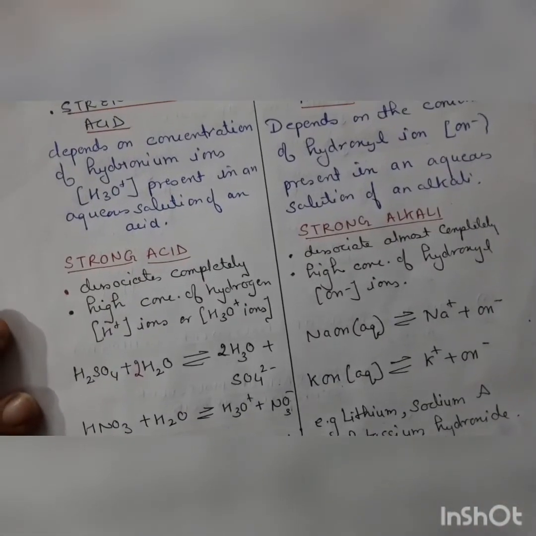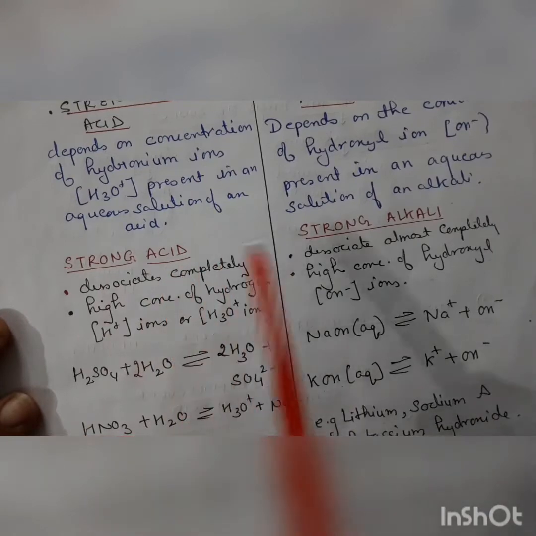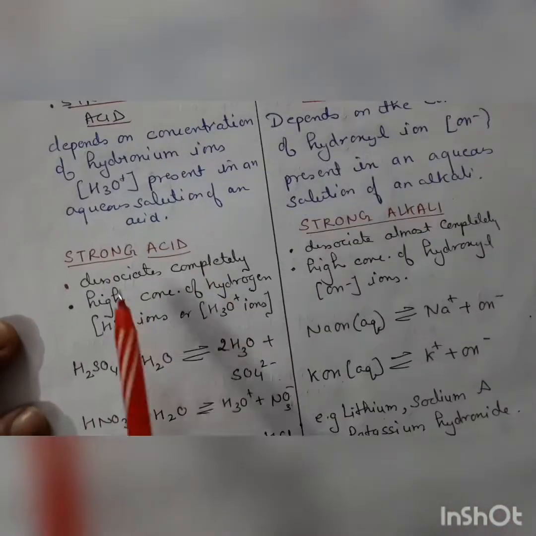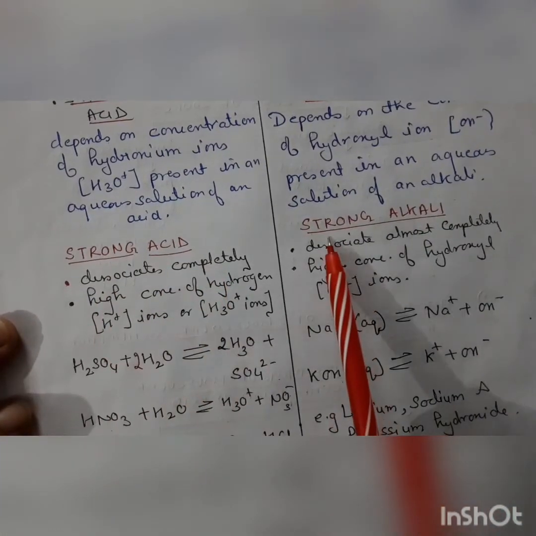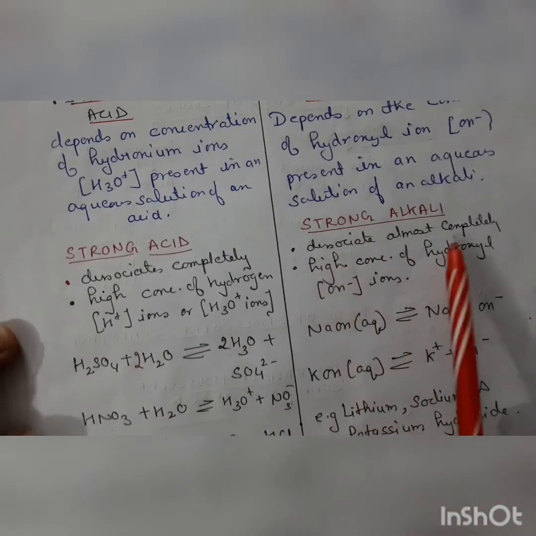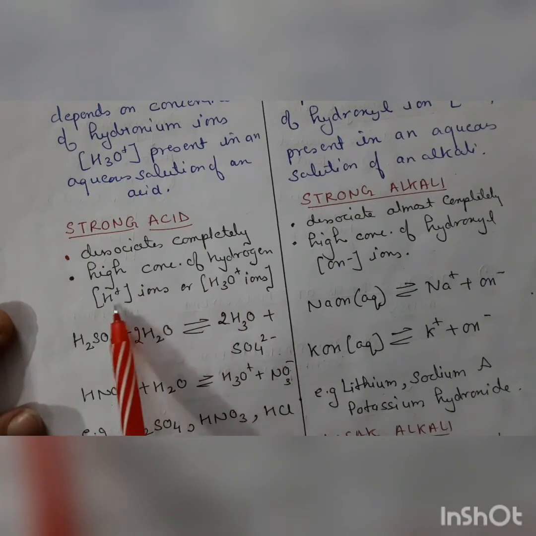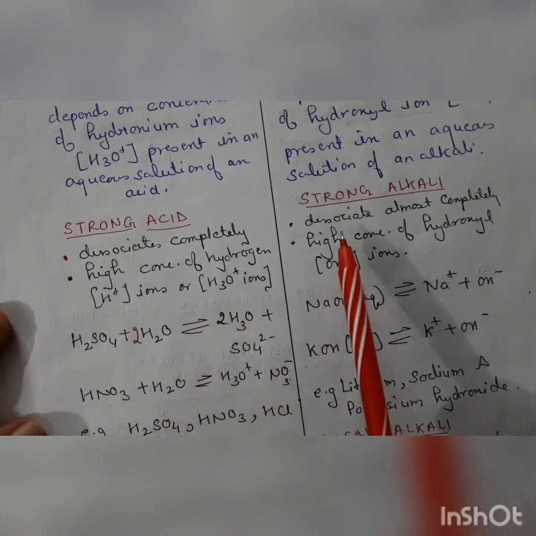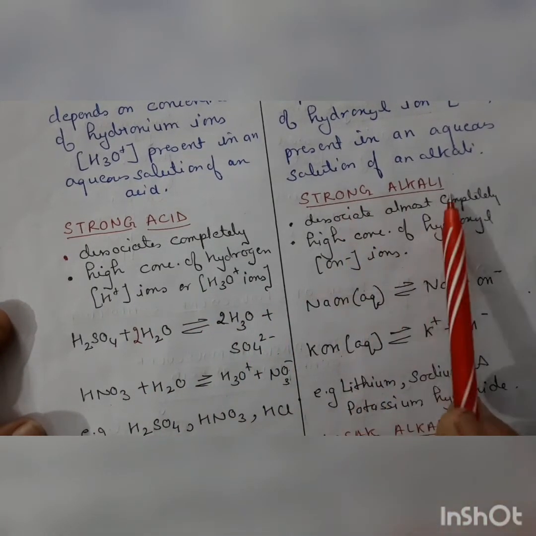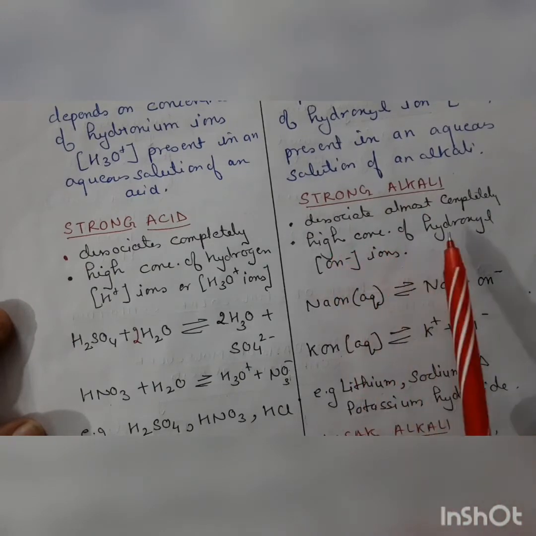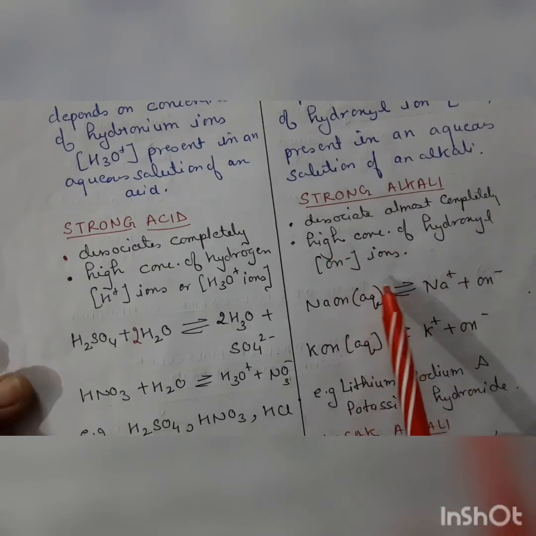Now, strong acid and strong alkali. A strong acid dissociates completely. A strong alkali dissociates completely. Strong acid has a high concentration of hydrogen ions or hydronium ions, and strong alkali has a high concentration of hydroxyl ions.